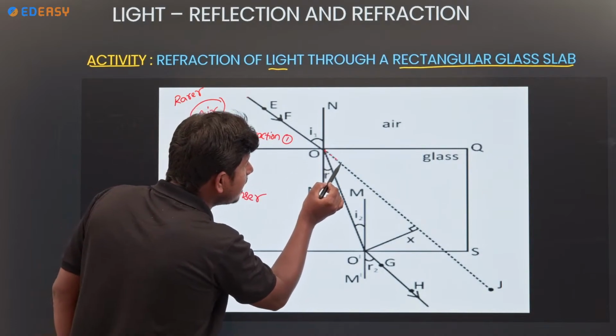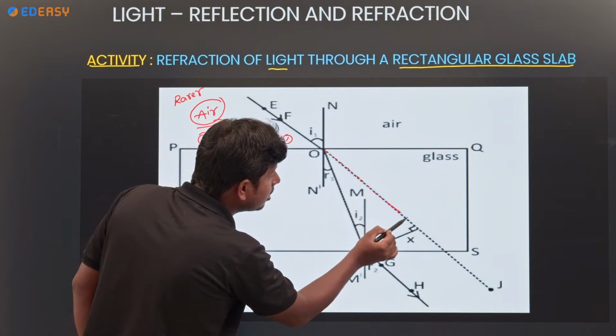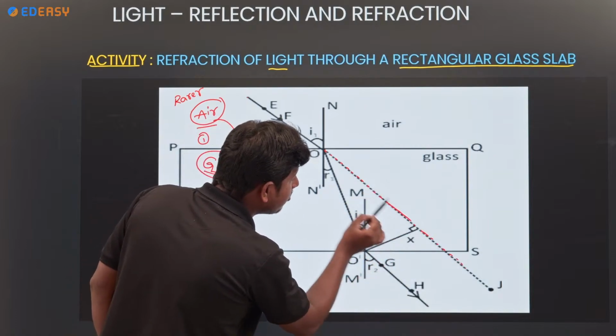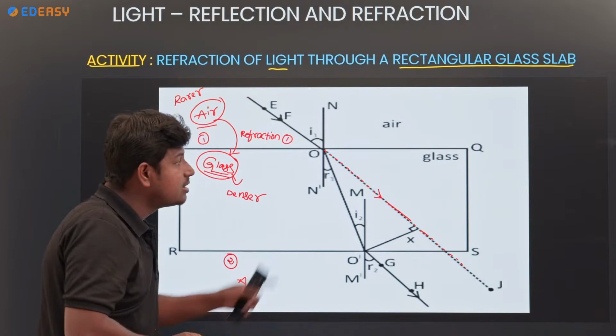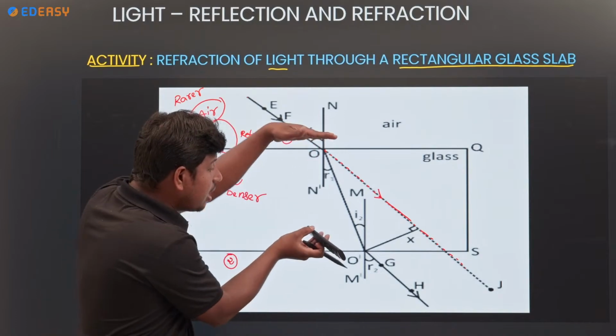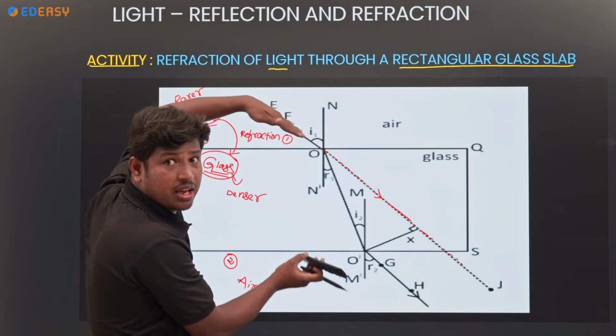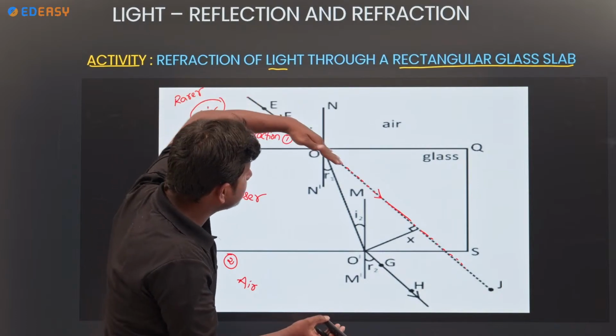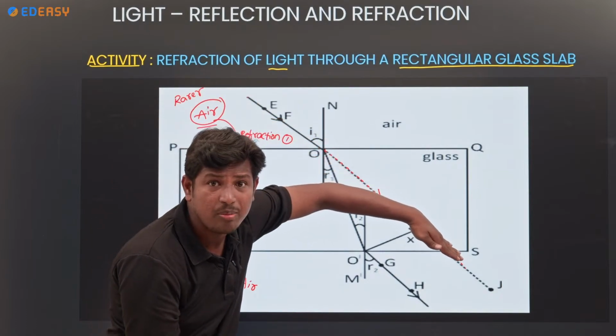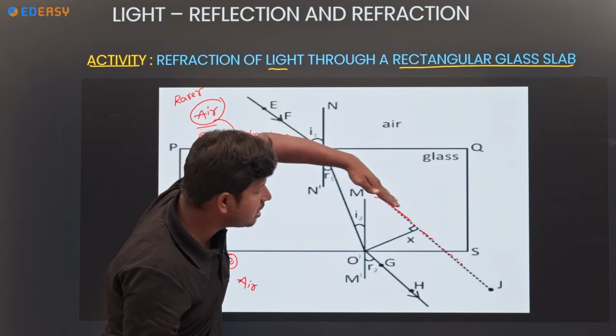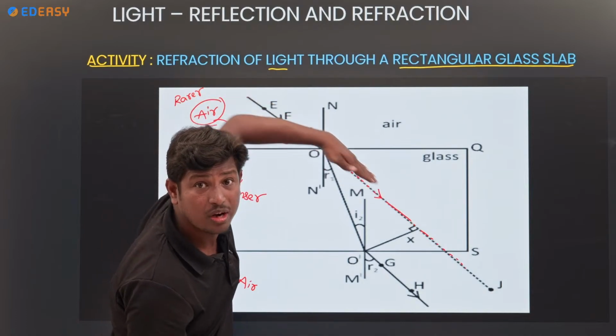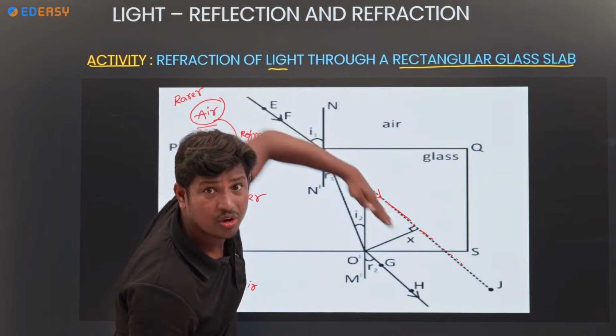This is the actual direction of the light ray. See, the imaginary ray is there now. If the glass slab is not there, how will it go? It goes in a straight line, because only one medium is present.